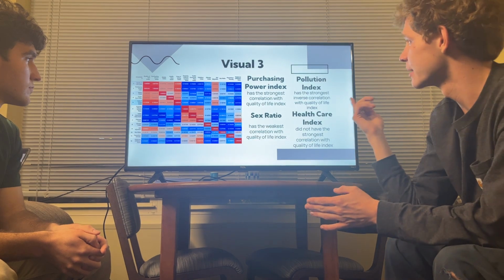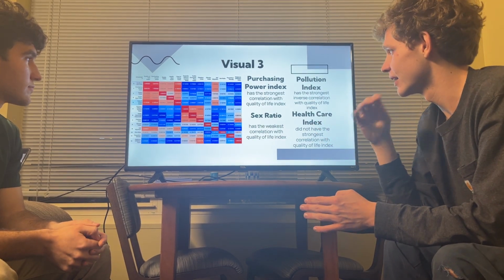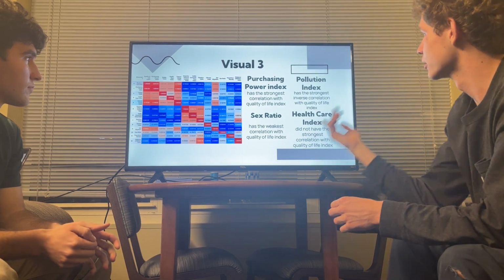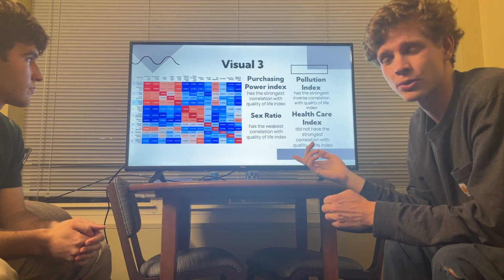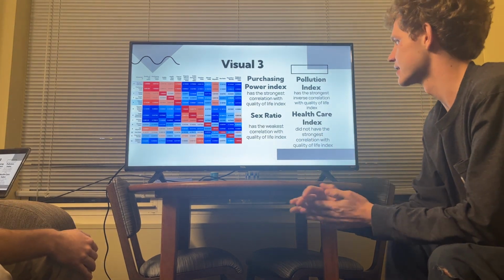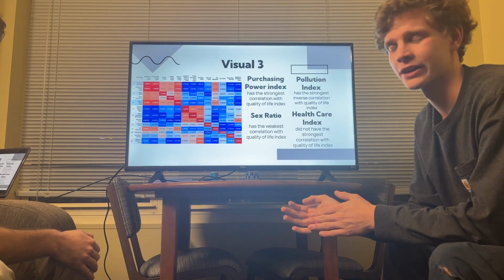And here we'll actually find that purchasing power index has the strongest correlation with quality of life index over any index with any other index, which is really cool. And that pollution index actually has the strongest inverse correlation over any index. And just from looking at this too, we can see that sex ratio had a very low correlation as well as a lot of others like healthcare index.